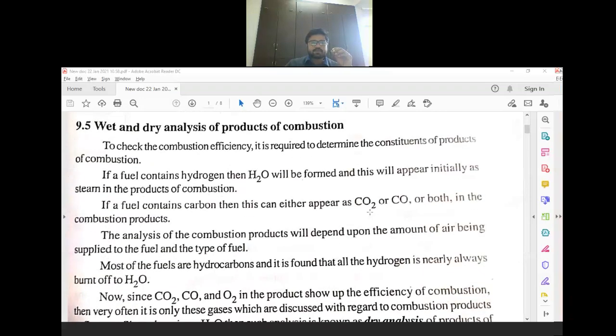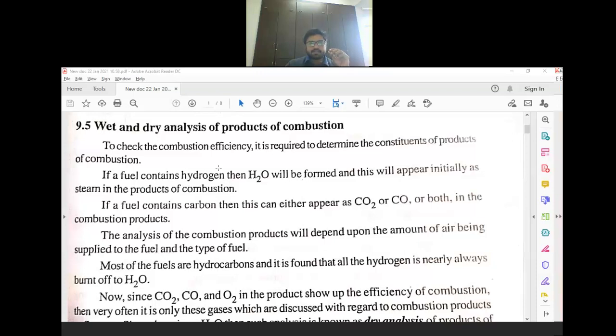But if you take H2O into account for the analysis, then that type of analysis is known as wet analysis. Clear? If you include the H2O in the analysis, then that is known as wet analysis. But if you exclude H2O, if you do not consider H2O in your analysis, then that type of analysis is known as dry analysis. So I hope you have understood this.